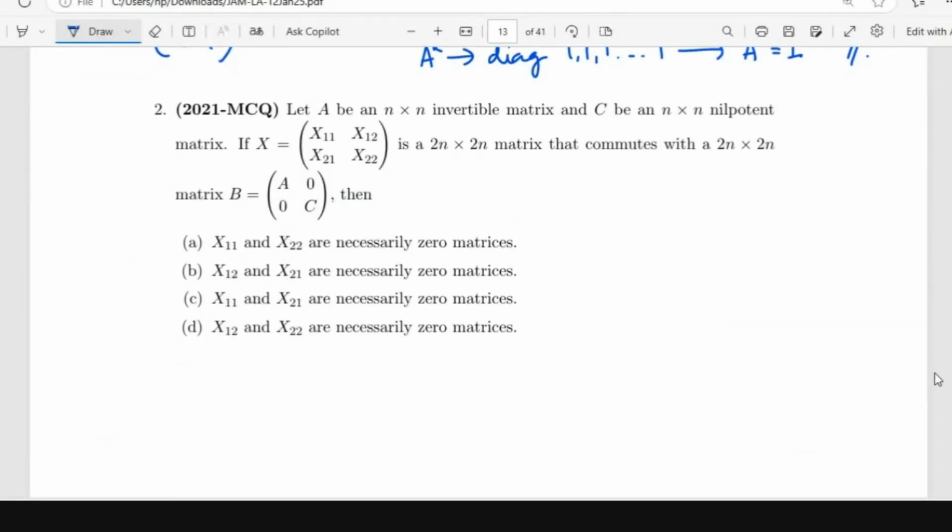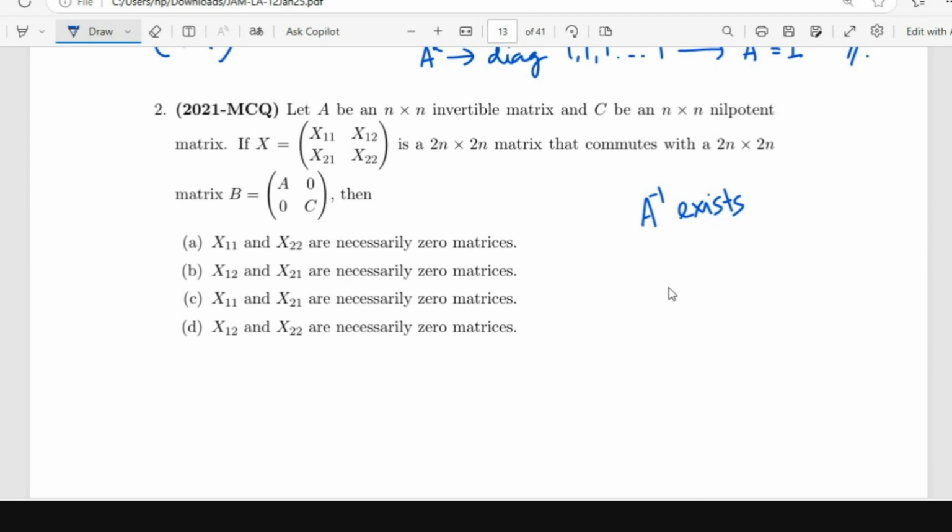Another MCQ, 2021. Let A be an invertible n cross n matrix and C be a nilpotent matrix. So what is a nilpotent matrix? Invertible matrix means A inverse exists.